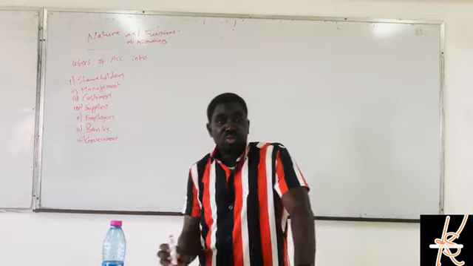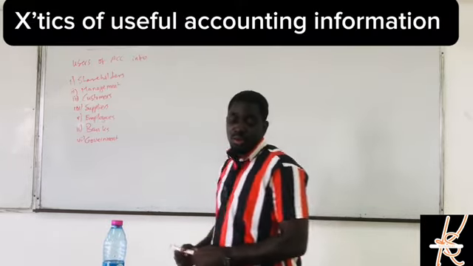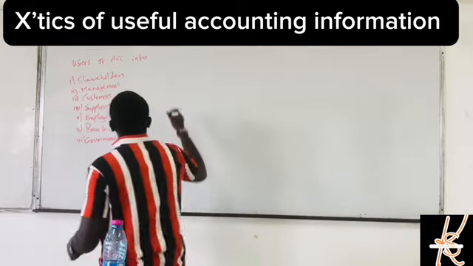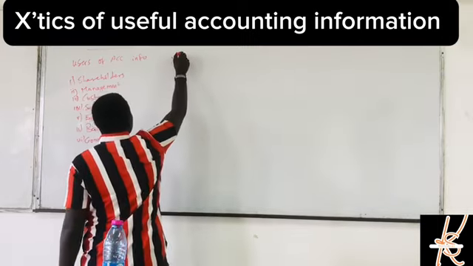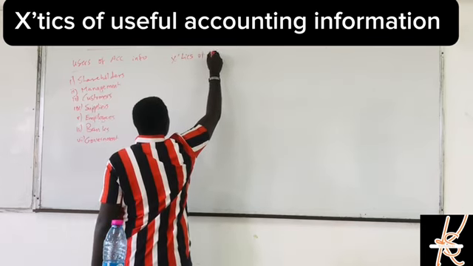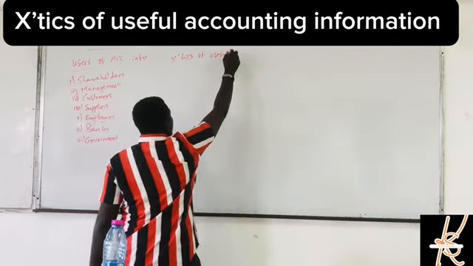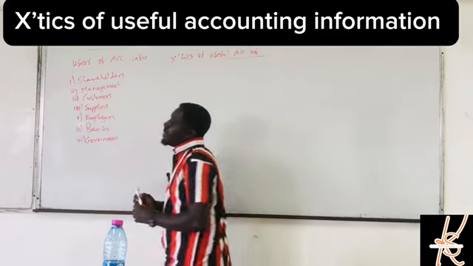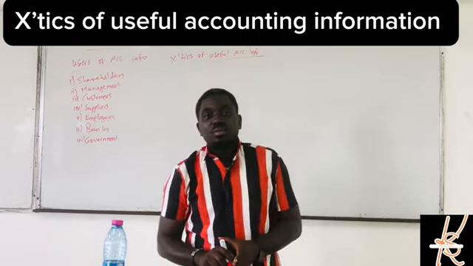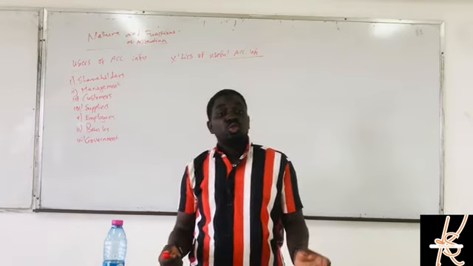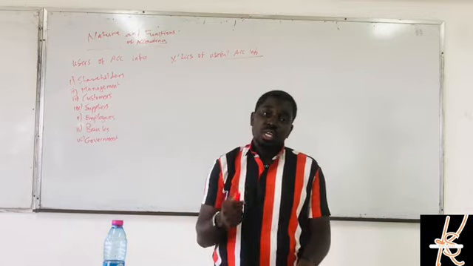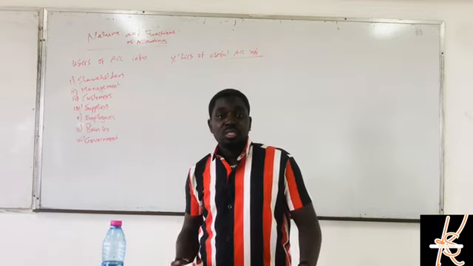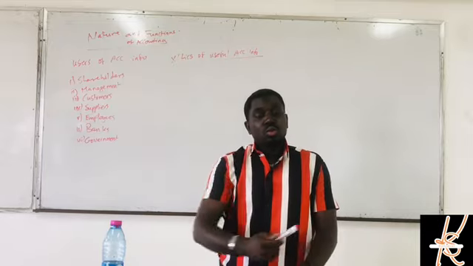So the next thing we're going to move on to is the characteristics of useful accounting information. If accounting information is useful, what are the few features that will show that this accounting information is useful? If you want to know that this accounting information is useful, it will be useful to the users. What will show?